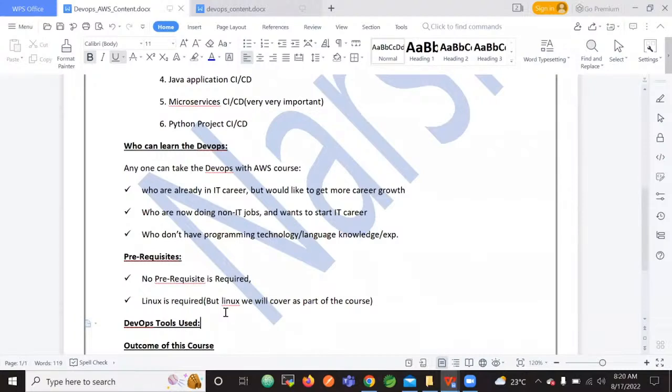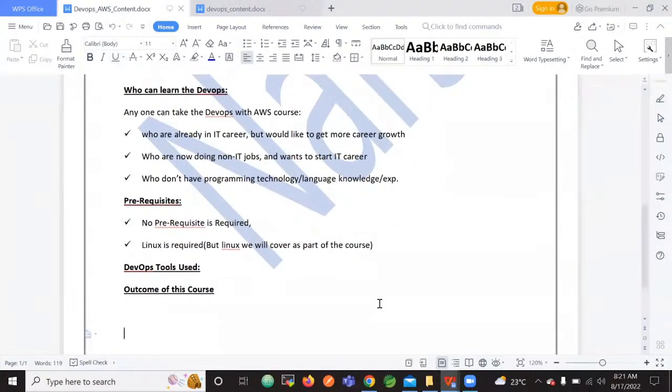Okay. So the prerequisite is that no prerequisite is required. That is really false. Linux is required. But why have I still written that no prerequisite is required? Whatever Linux is required, I will teach here, to a moderate level, whatever is required for a DevOps engineer. Till completion of your course, you will become a moderate-level expert in Linux platform usage. So what are the DevOps tools that we have to learn?